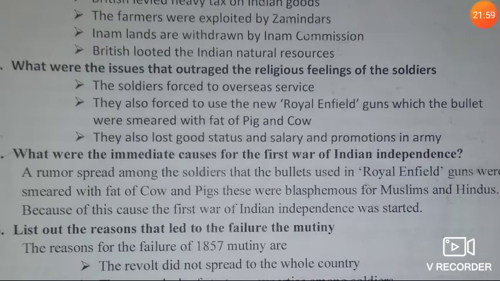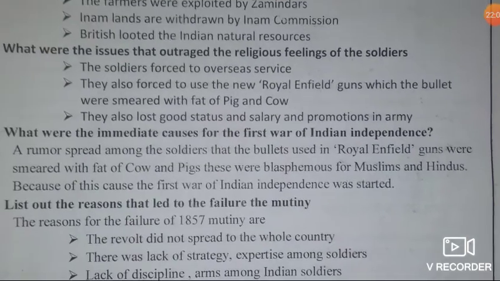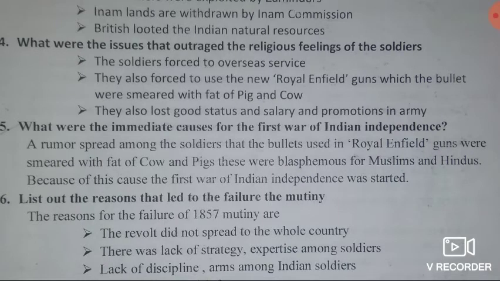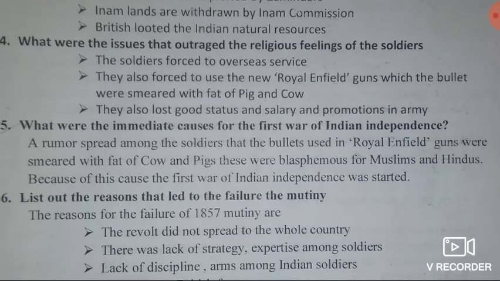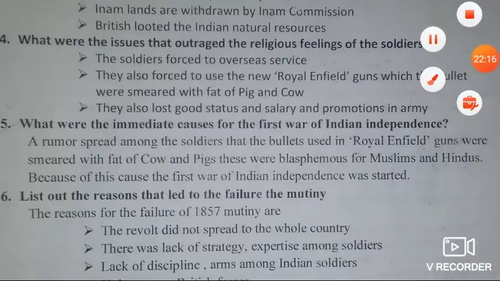These were sacred things for Muslims and Hindus. Because of these causes, the First War of Indian Independence started. So these are the immediate causes.